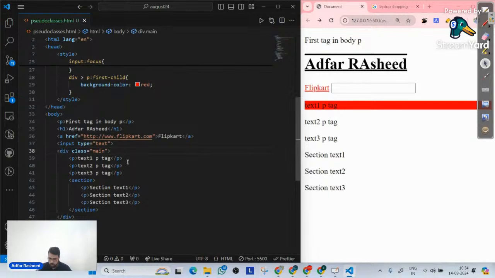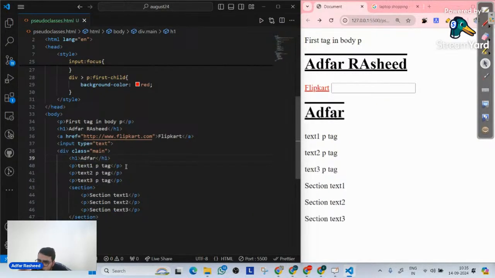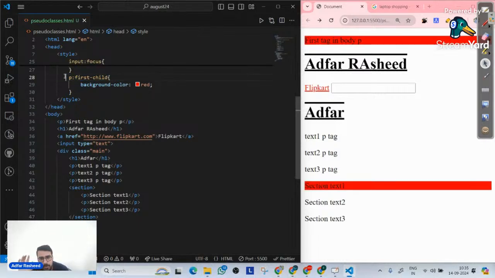Now tell me one thing. If I go over here and put a tag h1, then will this p tag be targeted? Let's write h1, and that h1 says adfar. Now you can see the p tag inside my CSS is not getting implemented, while the background color is red. Now why is this p tag not getting implemented? Let me remove this div and the greater than, and talk only about the p tag. This is getting styled, this is getting styled, but why not this p tag? Because it's not the first child now, it's the second child of the div.